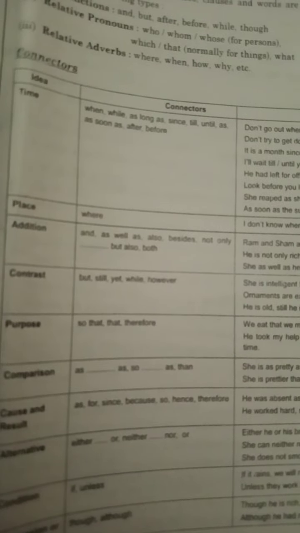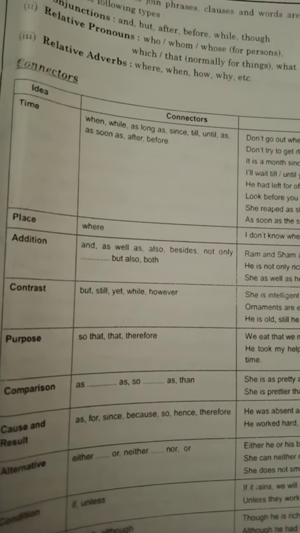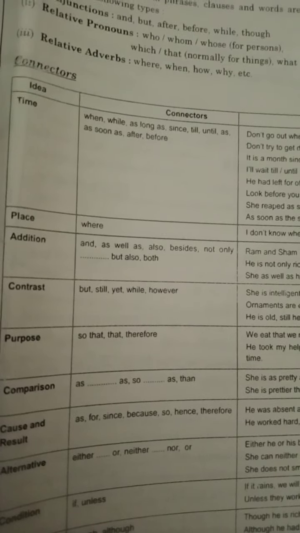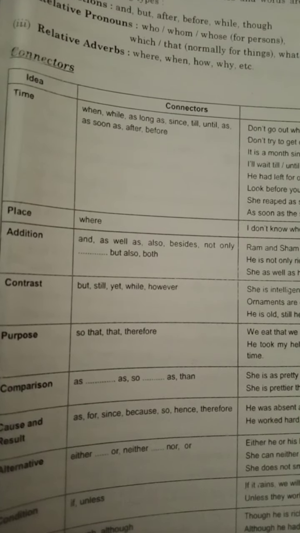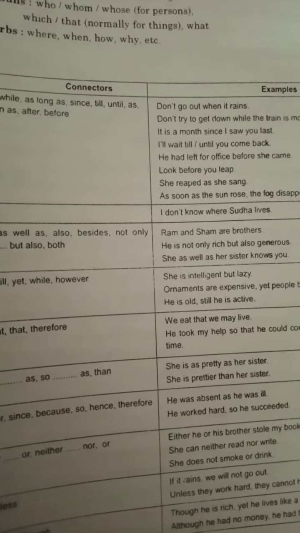Now next is about contrast. If there are two contrasting situations, two opposite situations, and you want to join them, then you will use these connectors: but, still, yet, while, however. She is intelligent but lazy. Ornaments are expensive, yet people buy them. He is old, still he is active.